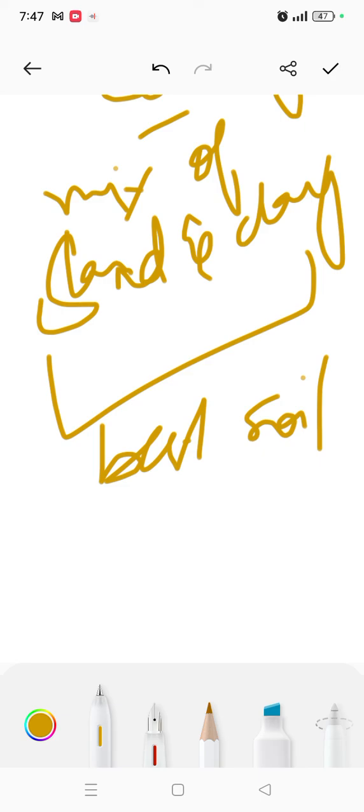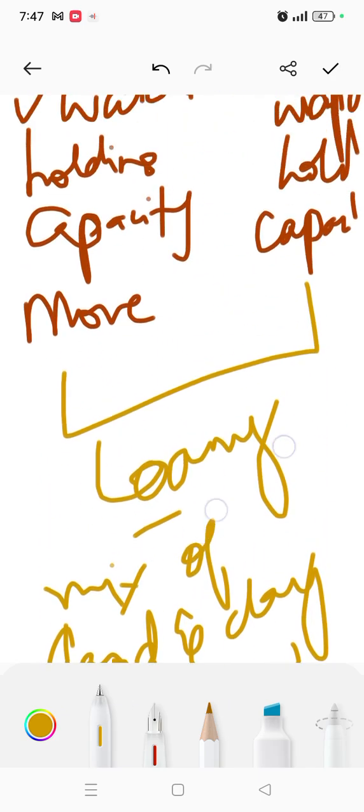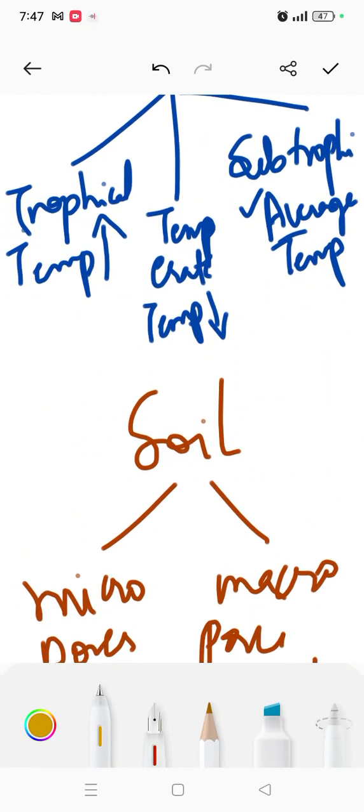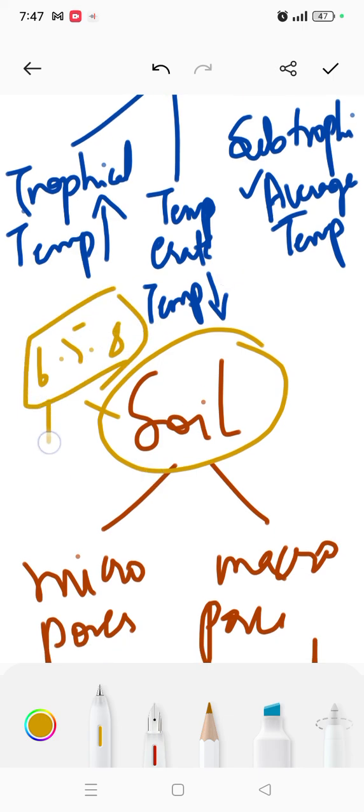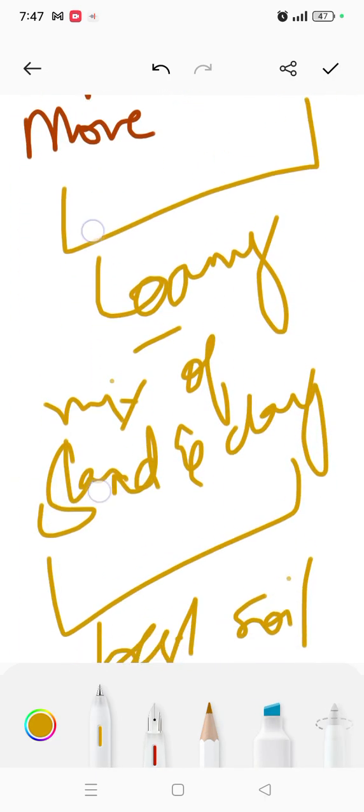Okay, and even soil needs a particular pH where it could work. The pH of soil is 6.5 to 8. This is the particular pH where they work. So the best pH is this one, whereas it could vary from around 6 to 8 only. Okay, so I'm sure it's clear to you.